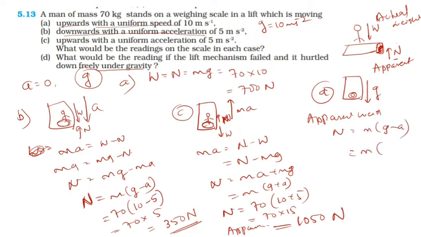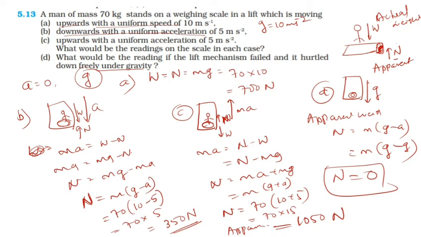So m is the mass of that system and g is the acceleration due to gravity, and it is also falling with the same acceleration, so g minus g yields 0. In the fourth case, the reading of that weighing machine is 0, which means the person feels weightlessness. This is the apparent weight; actually, the person does have some weight. Okay, this is about the question.